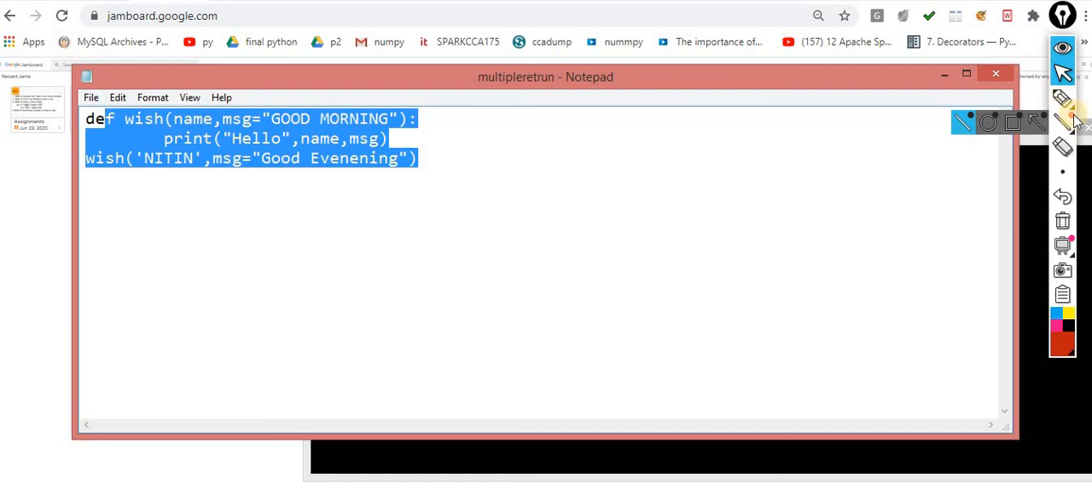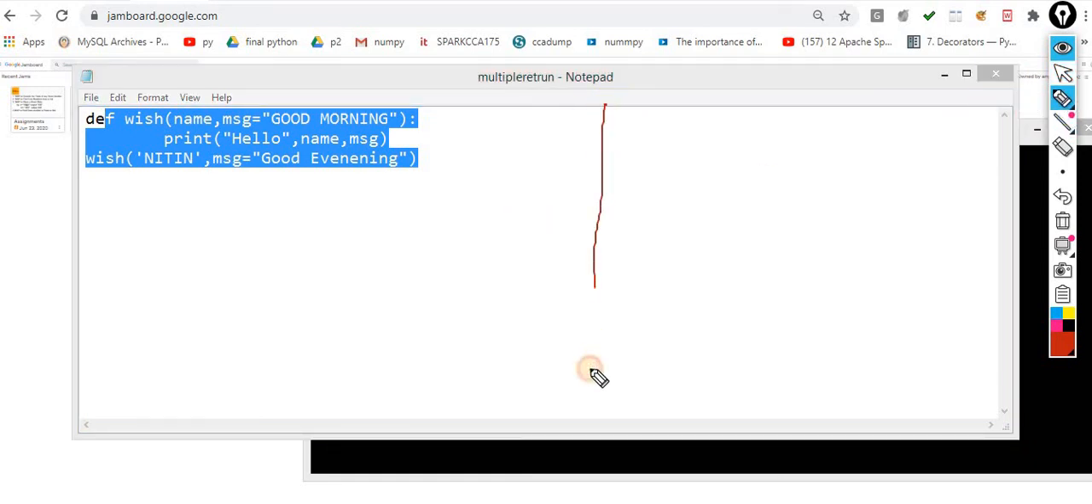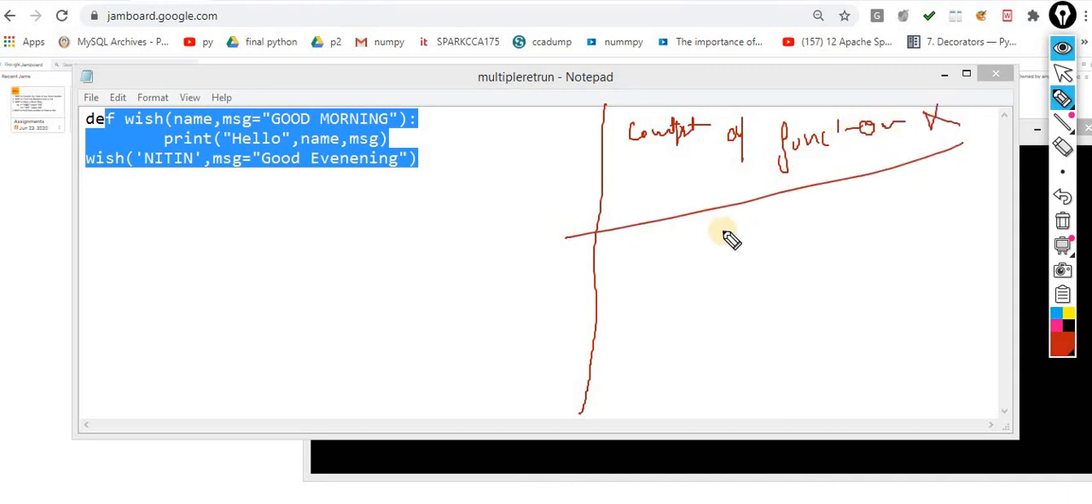Inside Python, let me explain something. The concept of function overloading is not directly available. Now what is this function overloading? For example, the same example, the calculator. The name of the function is the same, but the parameter lists are different.